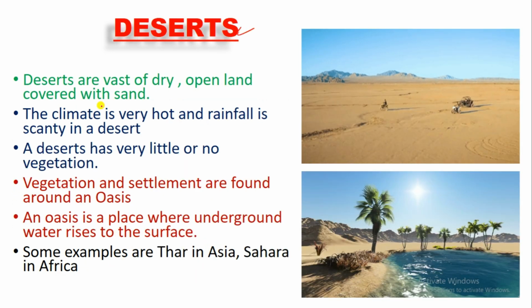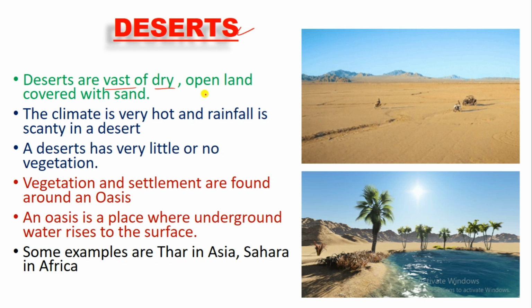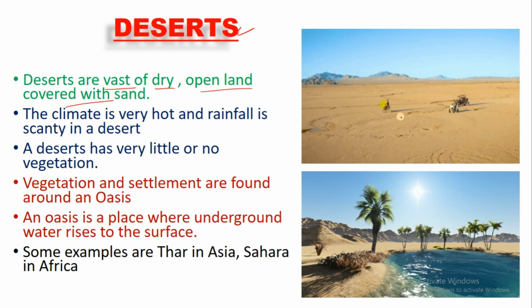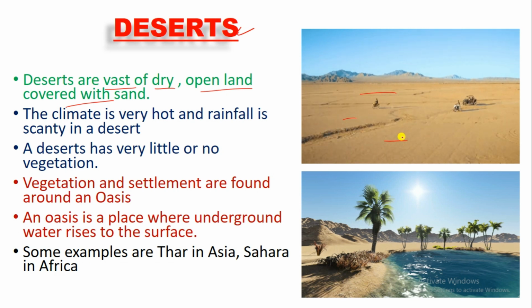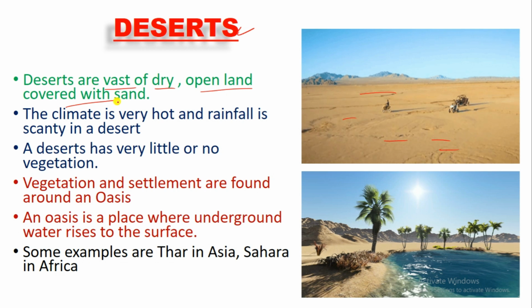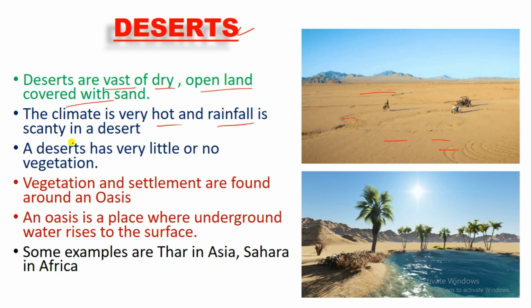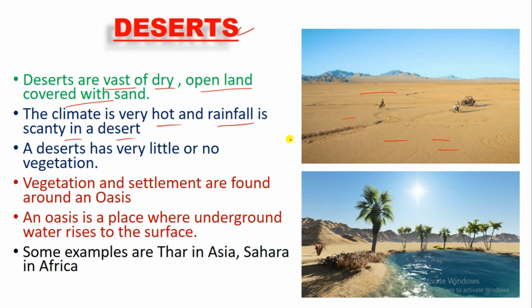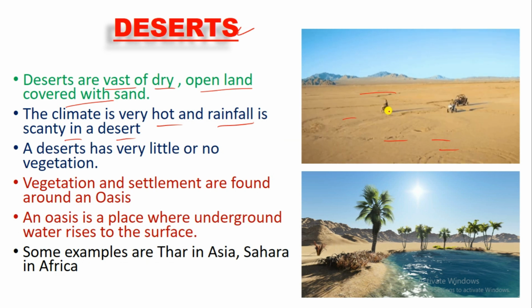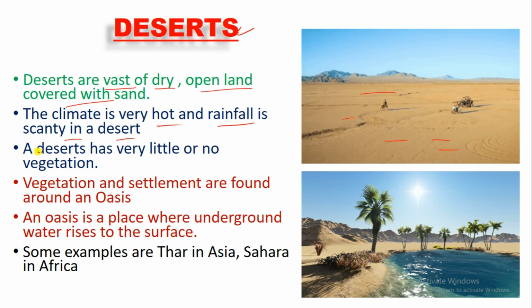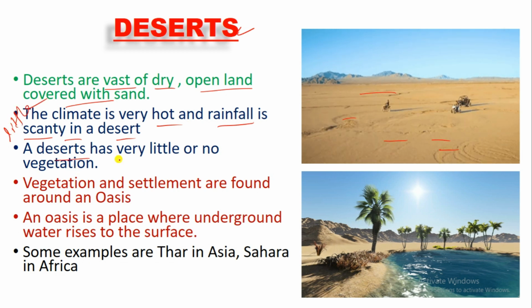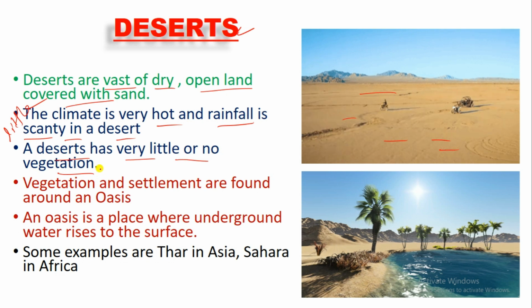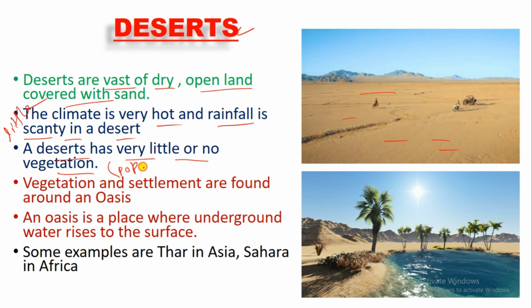So now deserts. Deserts are vast, dry, open lands covered with sand. So here in this video you can see only sand. The climate is very hot and rainfall is scanty in deserts. That means the climate of deserts is very hot and warm, and there is little rainfall. Scanty means little. A desert has little or no vegetation. Vegetation means the population of trees.